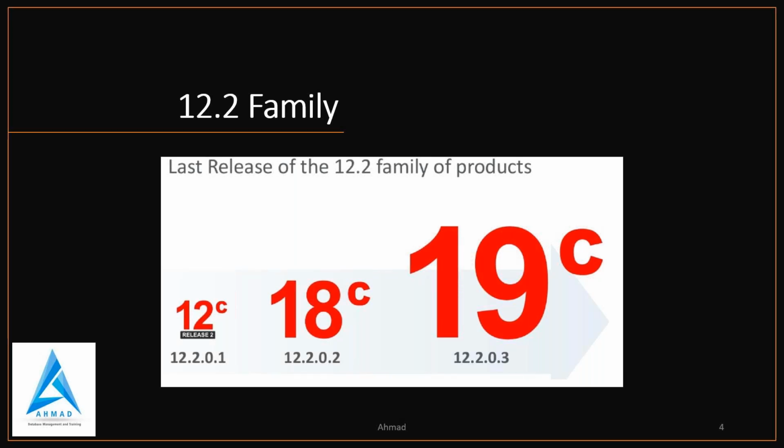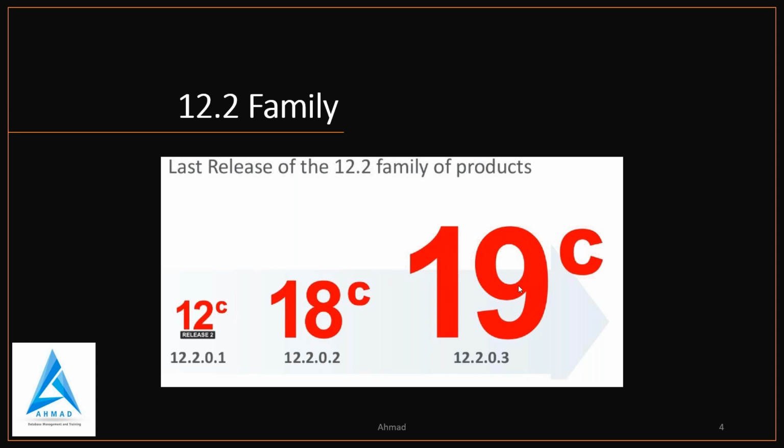That's why Oracle gave the 19C name for this product. So from 2018, Oracle changed the naming convention. That's why lots of DBAs have confusion about 19C, 18C, and 20C. That's why I have added this slide.